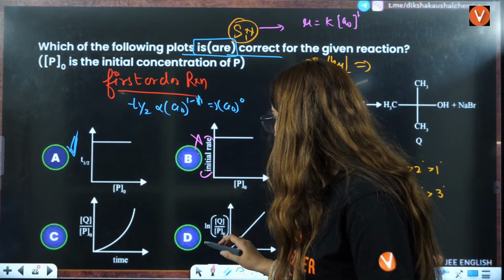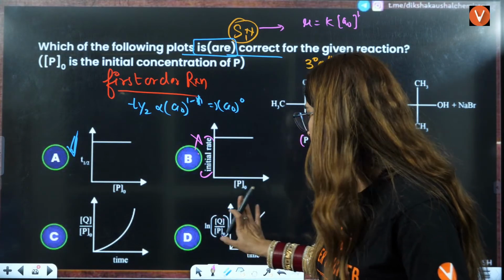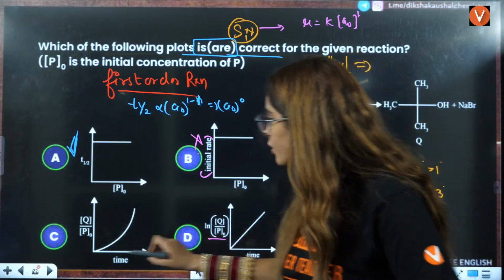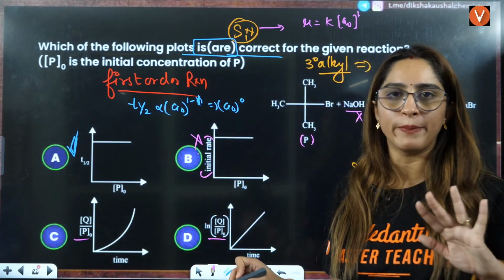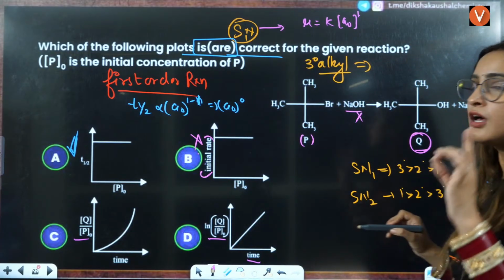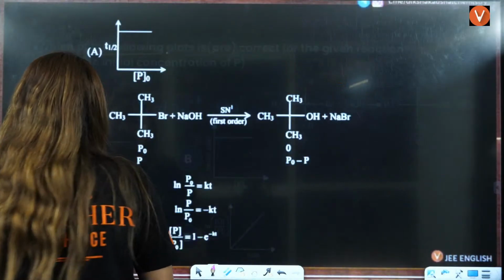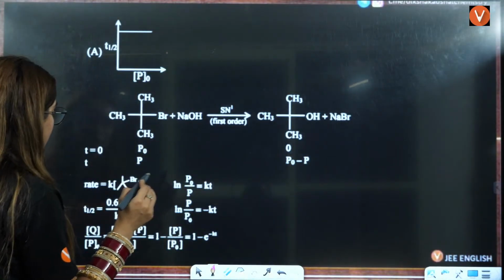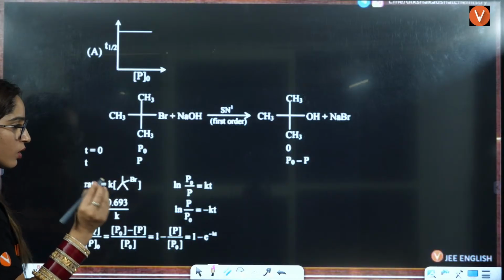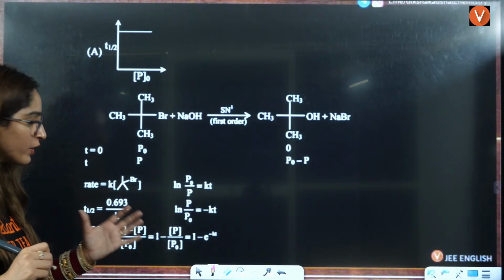Okay, let's talk about Q by P naught, now you have to solve according to time. So here you have to solve the value of Q by P naught. Let's solve the Q by P naught. So what is Q? Q is the final product here, right? So what will the final product be? So if you see this graph here, what is rate? This we know. We are calculating the value of Q by P naught. P naught we know the value.